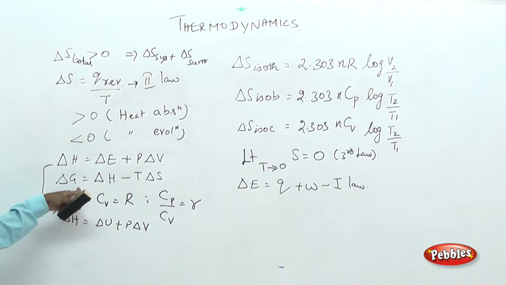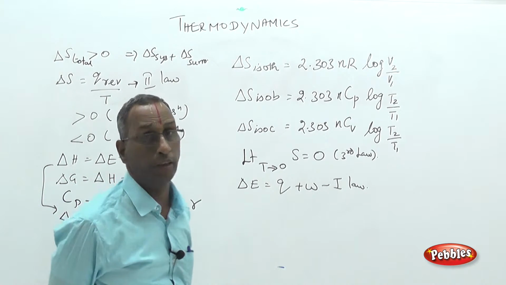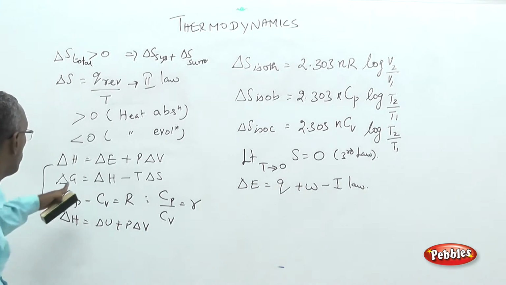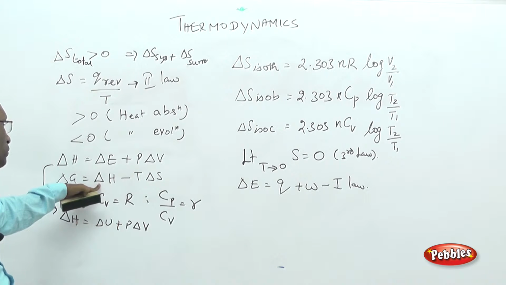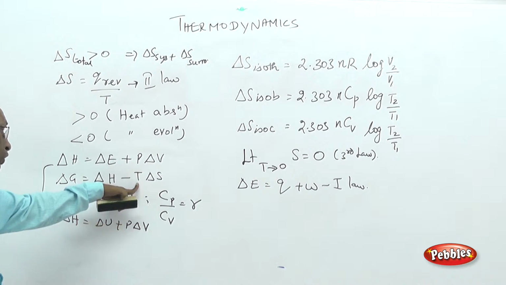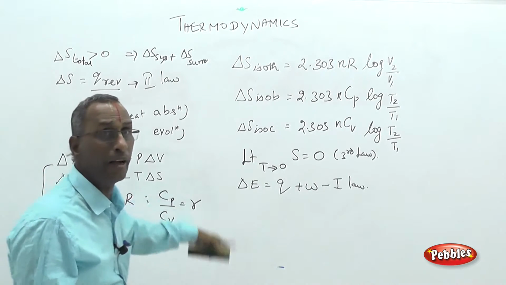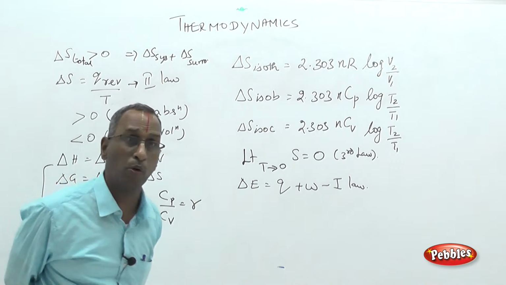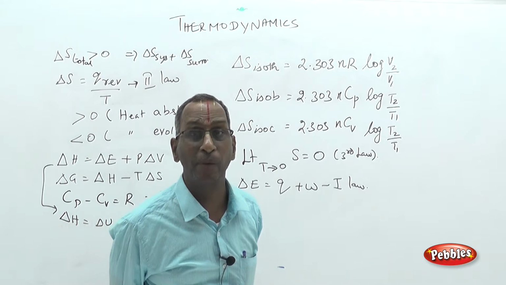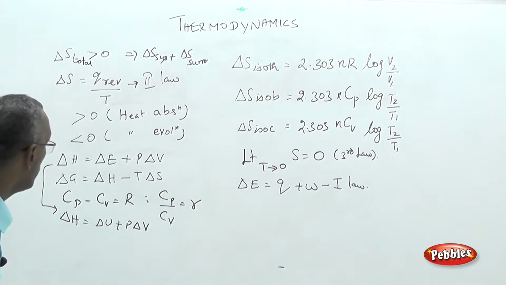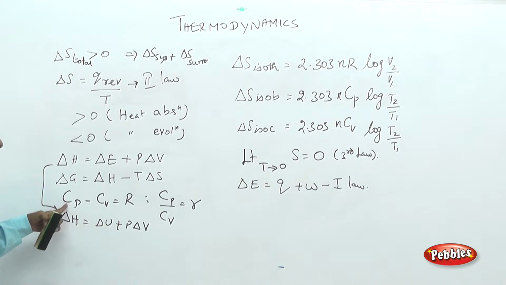Unavailable energy is called Gibbs free energy, but it also cannot be directly measured, only the change. So delta G equals G2 minus G1, delta H equals H2 minus H1, but it takes place only at constant temperature. There is no T2 minus T1, but change in entropy is there, S2 minus S1. Excepting the temperature, all other thermodynamic parameters cannot be directly measured, only the changes can be measured. That is to be noted. Here Cp of course can be measured, the specific heat capacity.